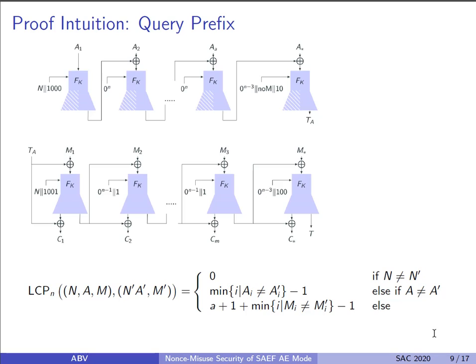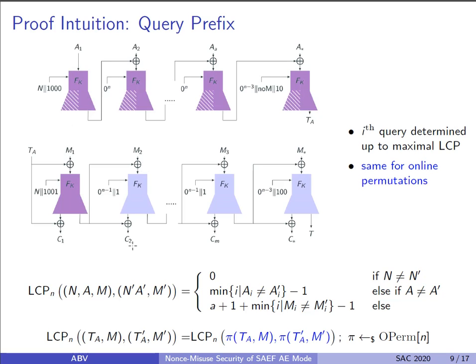This dedicated slide presents the formal definition of the longest common prefix. As the name suggests and as I described earlier, the longest common prefix between two queries is defined by the maximum number of blocks they share as prefix. For example, if two queries contain the same nonces and the same values of A1 but different values of A2, then the longest common prefix of those two queries will be 1. Also, the second result here is another way of interpreting that pi as an online permutation preserves the length of blockwise prefix.